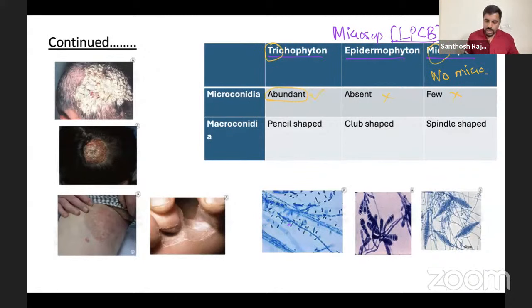This is one point. Now, when you talk about the macroconidia, you always remember like this. This is very, very important. In FMG, NEET PG, AIIMS, INI-CET, everywhere they ask. So what about macroconidia? When you talk about Trichophyton, always try to write in pencil first, not in pen. So you see all the small pencil-shaped macroconidia.